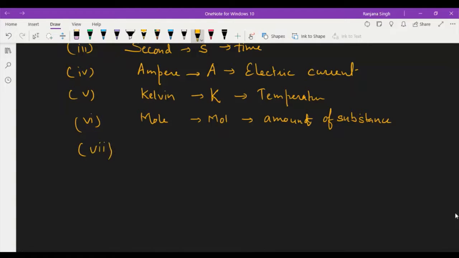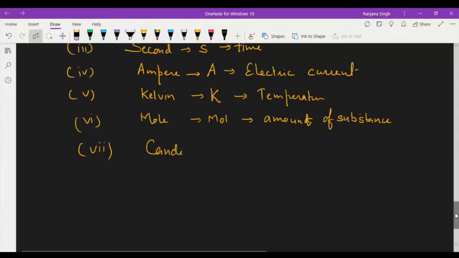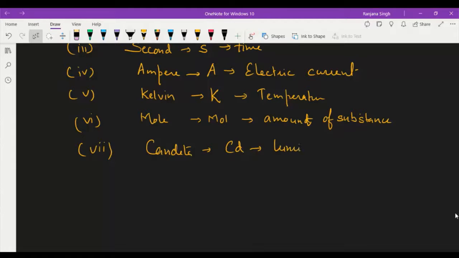Seventh unit is candela. It is the unit of luminous intensity. Right? These are the seven basic SI units, and all other units are derived units. You can find the SI unit for any measurement, but it can be derived from these seven.